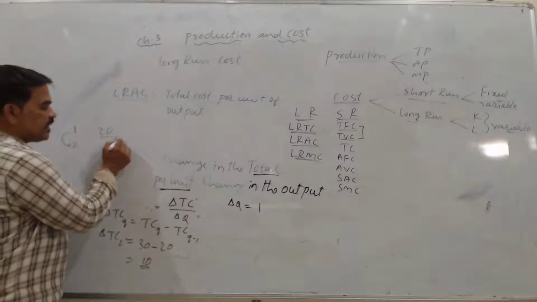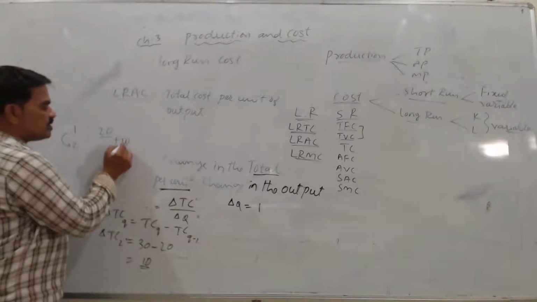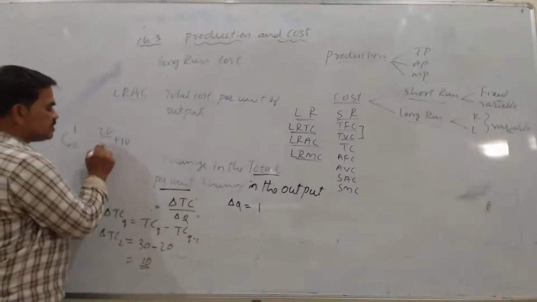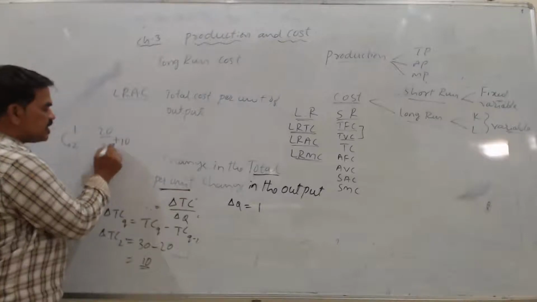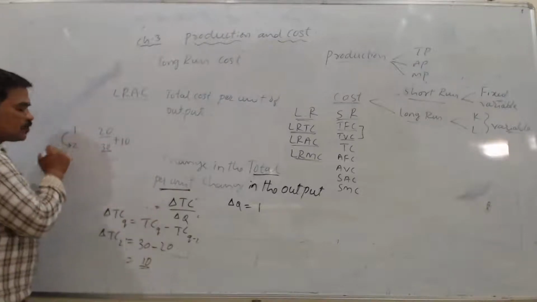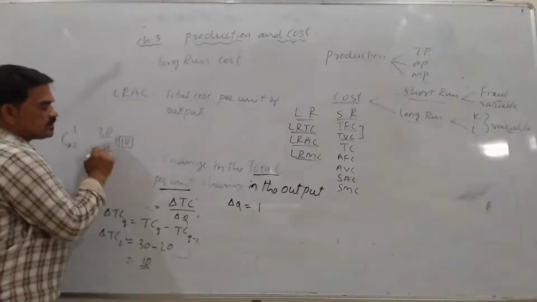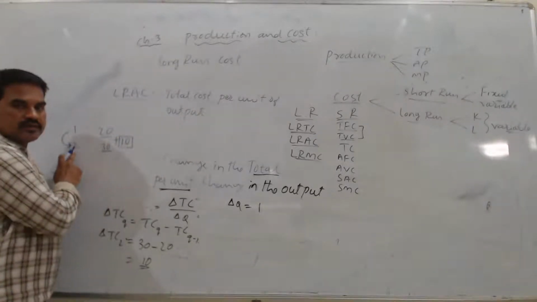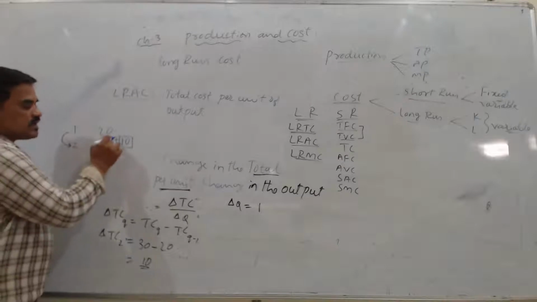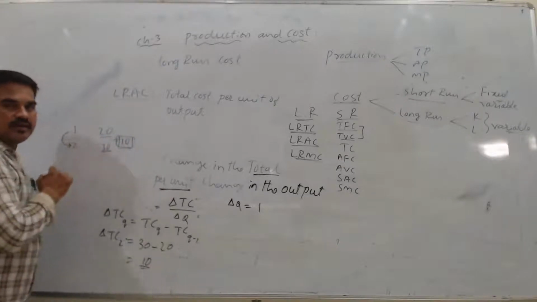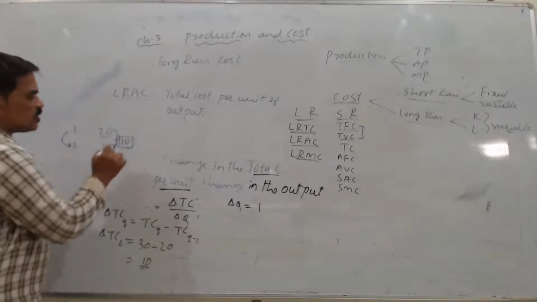Additionally, how much am I spending? If I am spending 10 rupees, then 20 plus 10, total cost is 30. So to get additional output I am additionally spending 10 rupees. This is my additional cost to get this additional output. This additional money is what we call marginal cost. That is the change in total cost.